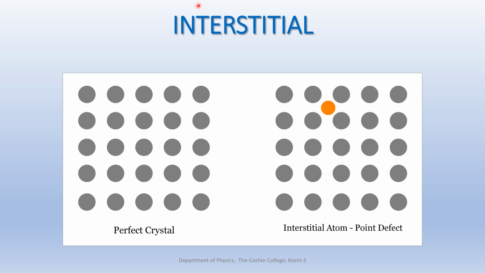There are some size limitations, as we mentioned, in the case of this interstitial type defect. For example, in close packed structures with octahedral or tetrahedral voids, consider an example: the largest atom that can fit in the octahedral site has a radius of 0.414 times the radius of the parent atom.